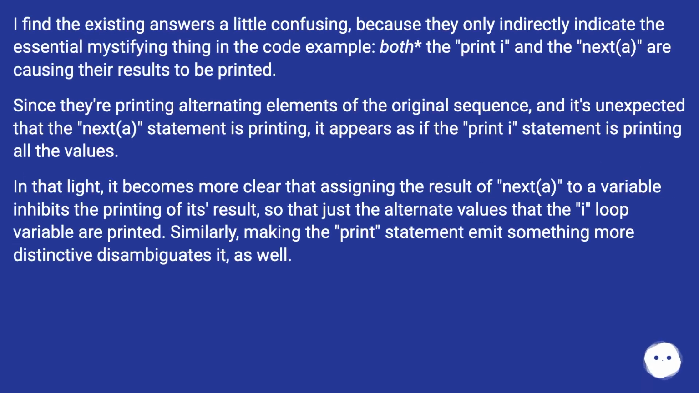I find the existing answers a little confusing, because they only indirectly indicate the essential mystifying thing in the code example. Both print(I) and next(A) are causing their results to be printed. Since they are printing alternating elements of the original sequence, and it's unexpected that the next(A) statement is printing, it appears as if the print(I) statement is printing all the values. In that light, it becomes more clear that assigning the result of next(A) to a variable inhibits the printing of its result, so that just the alternate values of the I loop variable are printed. Similarly, making the print statement emit something more distinctive disambiguates it, as well.